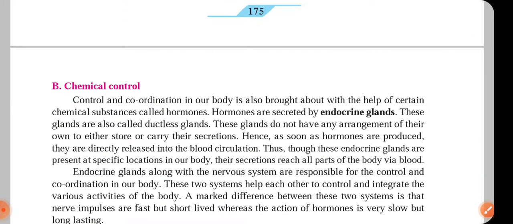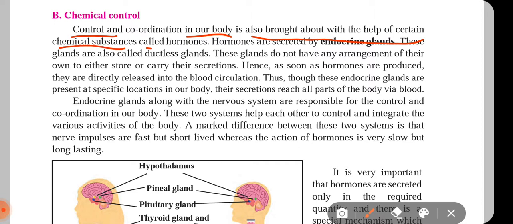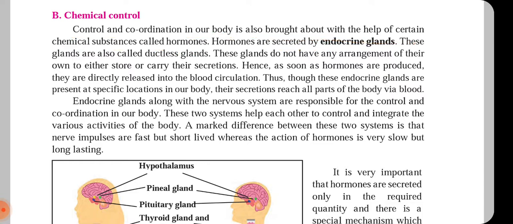Now we have finished with the nervous control. Now let us start with chemical control. Control and coordination in our body is also brought about with the help of certain chemical substances called hormones. Hormones are secreted by endocrine glands. These glands are ductless glands.